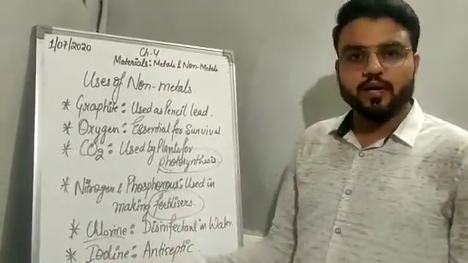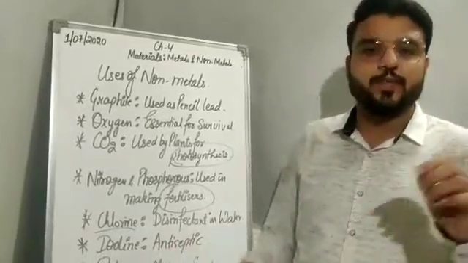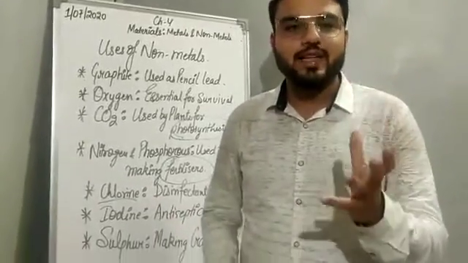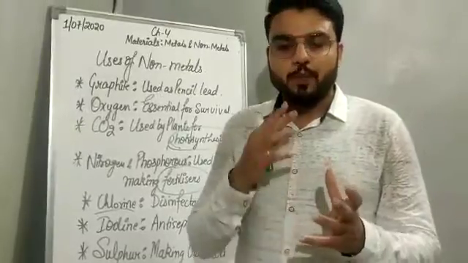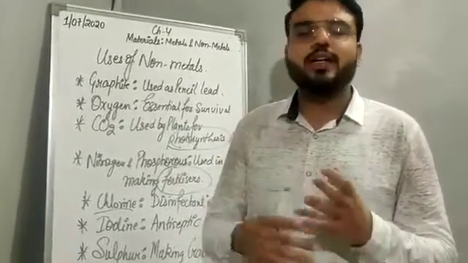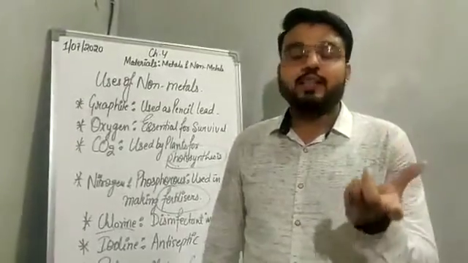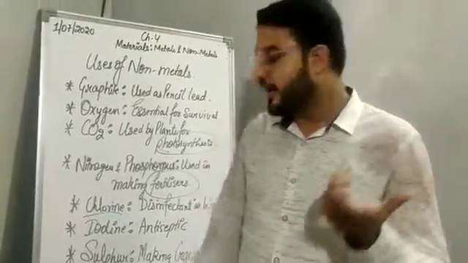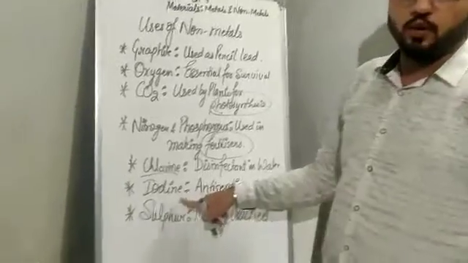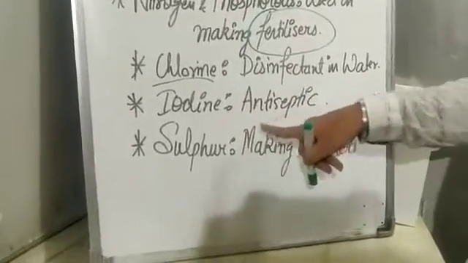Okay, now next is iodine. Iodine is a non-metal which is used as an antiseptic. Iodine has antiseptic properties, which means it is applied on wounds to prevent any infection. You know about the antiseptic tube of betadine. In the betadine you have iodine. So iodine has antiseptic properties.